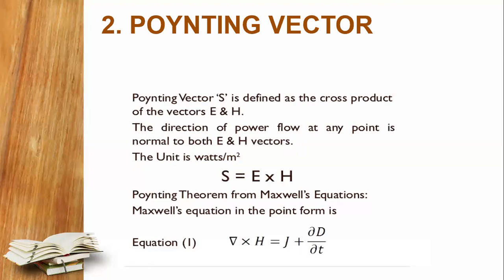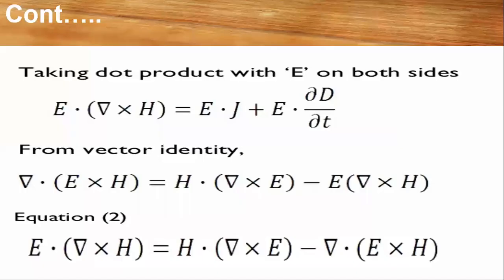With the help of the Poynting theorem, derived through Maxwell's equations: Maxwell's equation in point form is given as equation number 1, del cross H equals J plus dou D by dou t. Already we are aware that del is the gradient operator, H is the magnetic field, J is the current density, whereas D is the displacement vector, and dou D by dou t is its variation with respect to time.